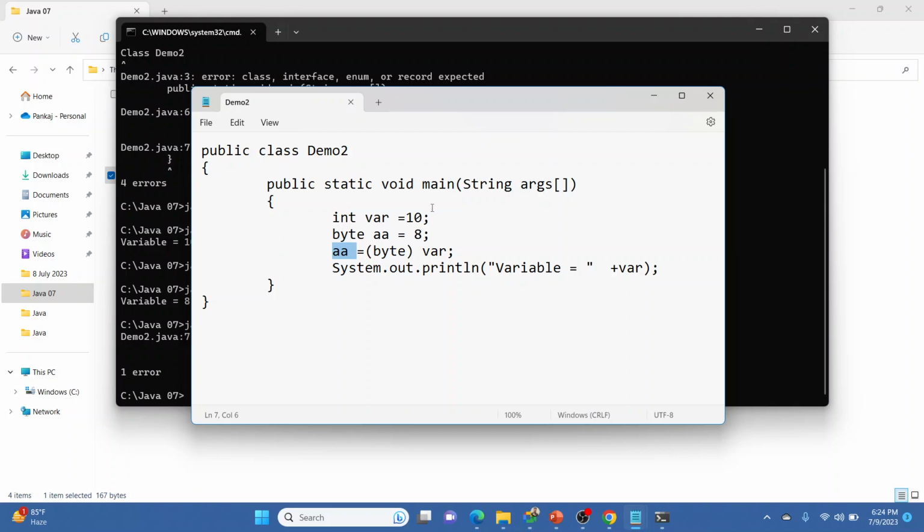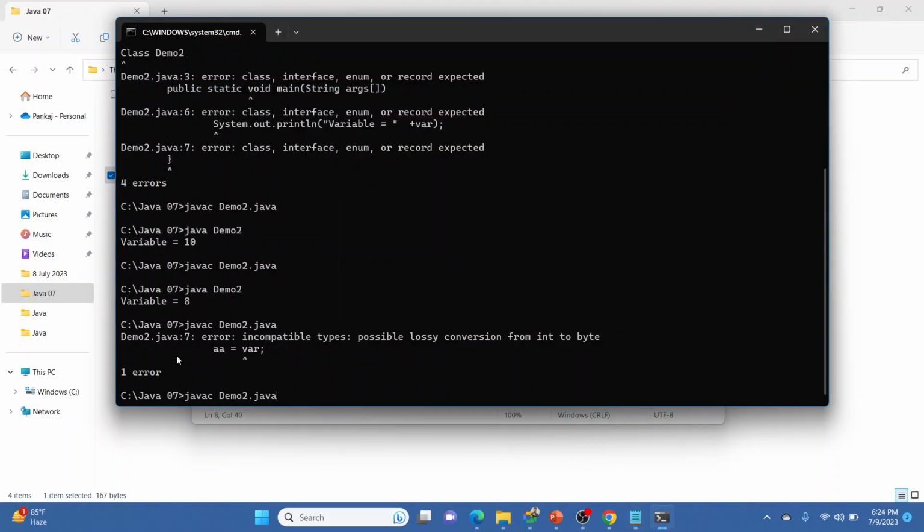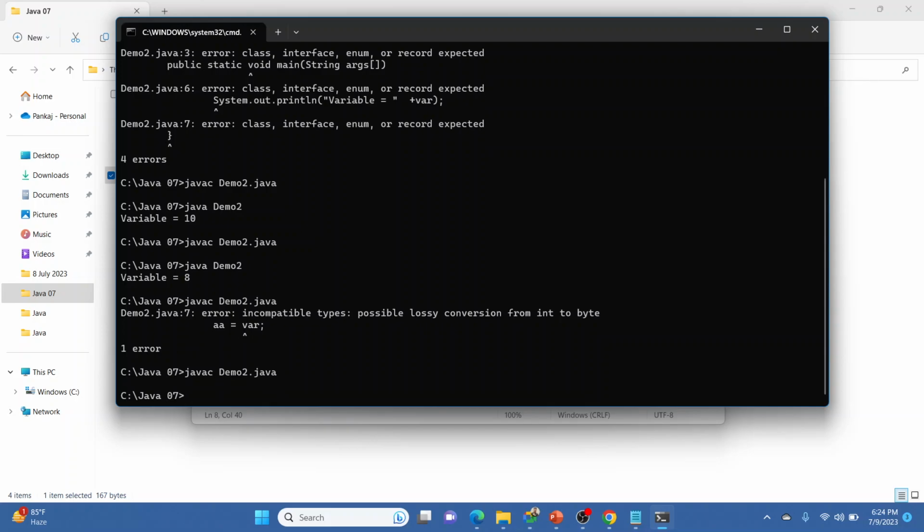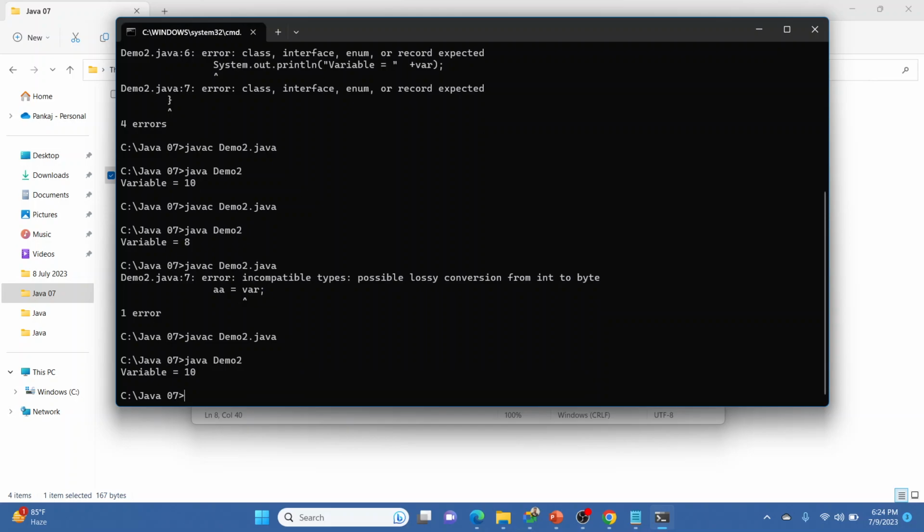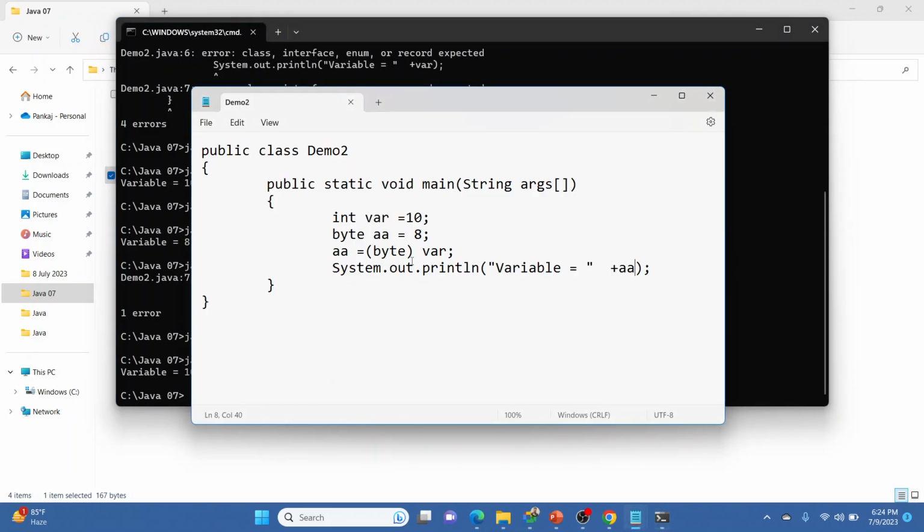If you dry run any program, initially it starts like this: it created a variable var, then it stored 10 into var, then it created another variable double A of type byte. Now in this line, we are taking the variable var's value, converting it into byte and storing it into double A. And if we print double A, it is going to print 10. It compiled successfully, and the variable is equal to 10 if we are printing double A. So this is the basic idea.